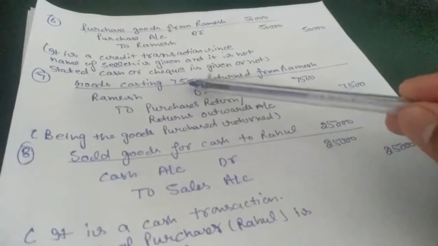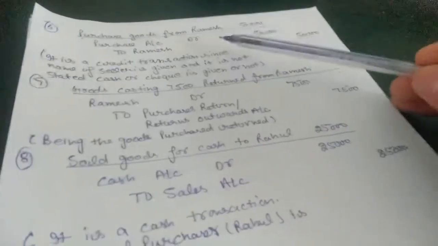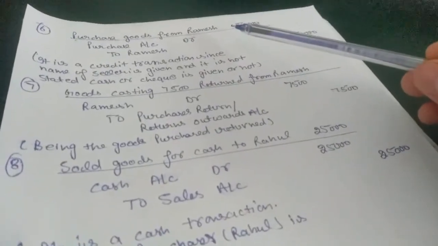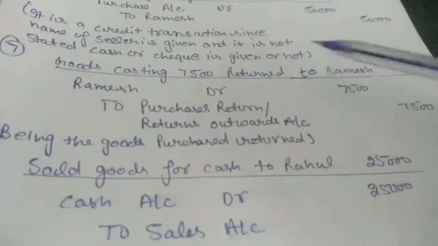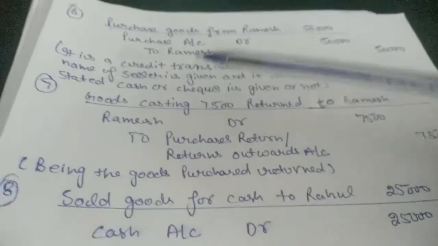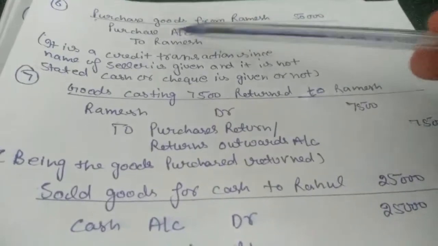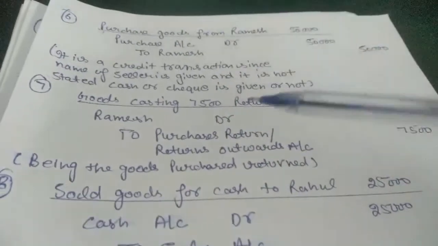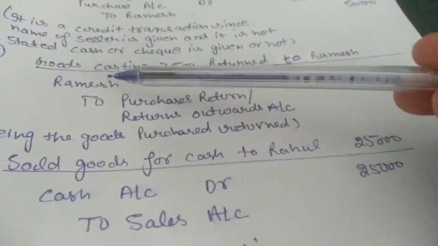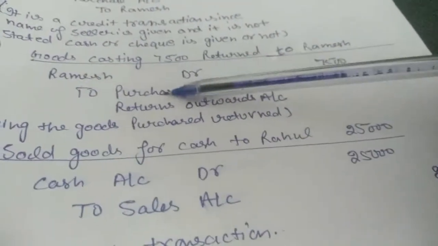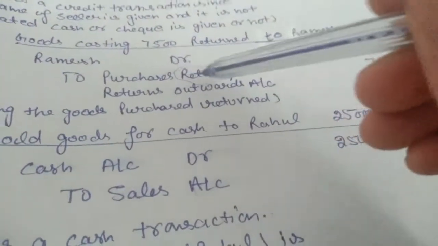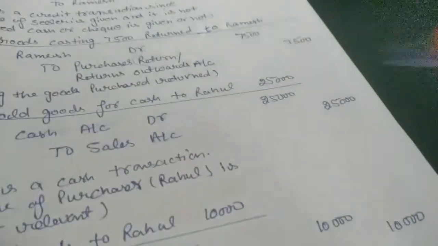Next thing is goods costing 7,500 returned to Ramesh. We purchased goods from Ramesh, so we return 7,500 of goods to Ramesh. When we purchase from Ramesh, the entry is purchase account debit, Ramesh credit. When we are returning goods to Ramesh, it will change. We will debit Ramesh and credit purchase return. Here we add return in front of purchase because we are returning goods to Ramesh.